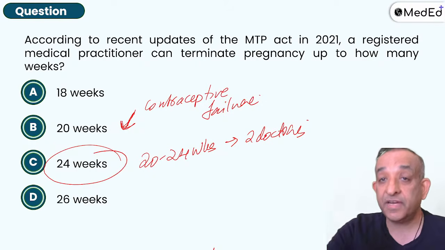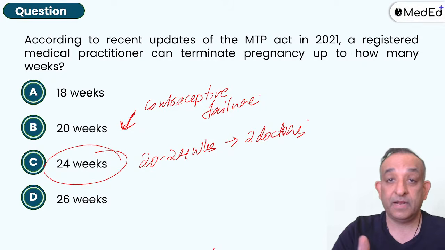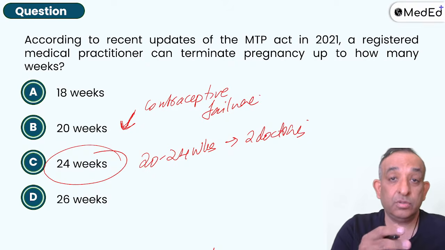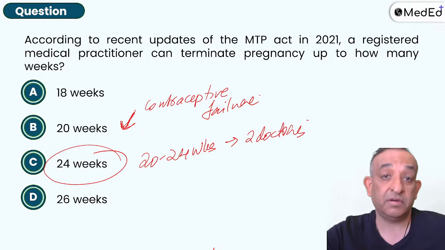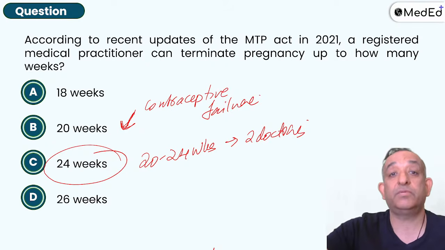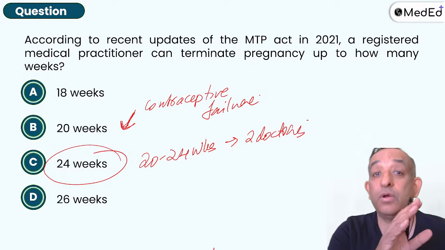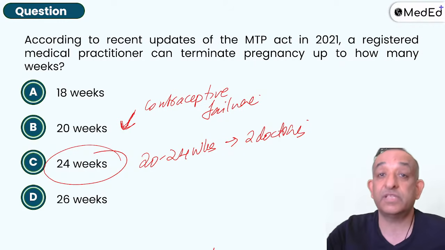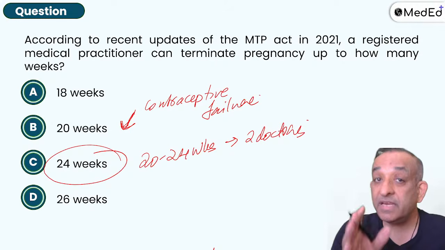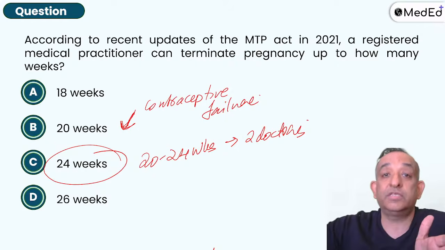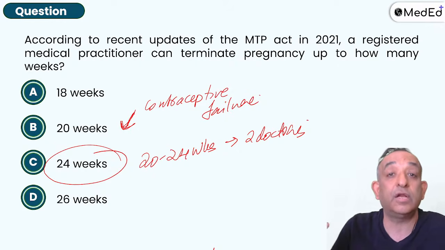So if there's a defect before 24 weeks, like Down syndrome, you diagnose a Down syndrome at 20 weeks, 18 weeks, 22 weeks. Let's say it is confirmed by an amniocentesis and the results come by 23 weeks, go ahead and do an abortion. But if there's a Down syndrome at 26 weeks, you cannot do an abortion because Down syndrome babies will survive. So be very careful. When you say from 24 weeks onwards, also now we can do abortions for anomalies.